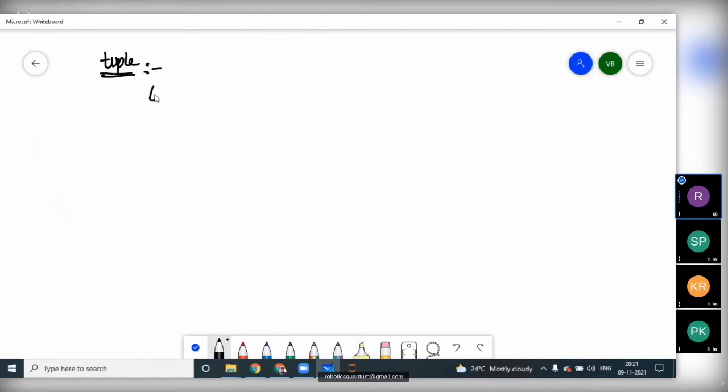Tuple is enclosed between brackets. As we know, list is enclosed between square brackets, but tuple is enclosed between parentheses. Here also we have heterogeneous objects: 20, 5.10, hello, and 10 plus 5j say. Okay, T is a tuple object, a heterogeneous object. Here also we have the same thing, like indexing is allowed, either positive indexing or negative indexing.